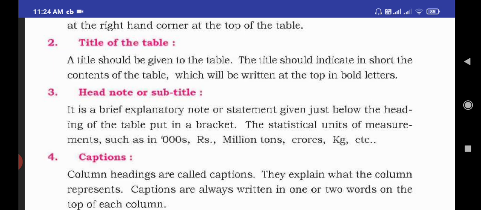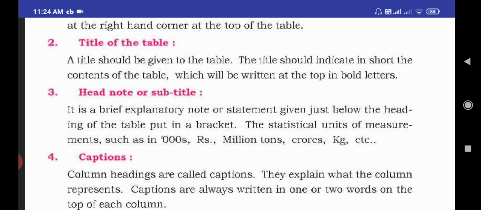The title should indicate the short content of the table, and it is written at the top in bold letters. Before framing a table, we should give a title for the table in written form, in short and sweet names.